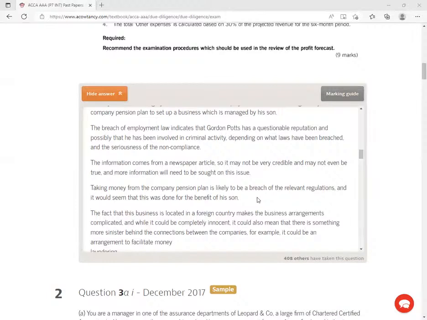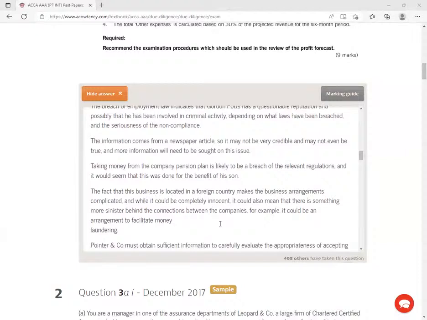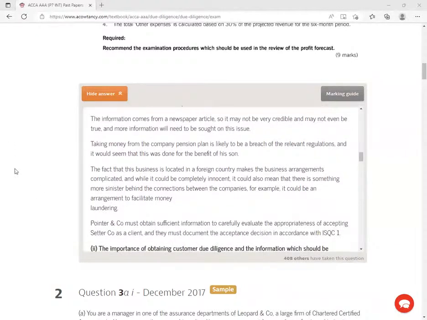The fact that this business is located in a foreign country makes the business arrangements complicated, and while it could be completely innocent, it could also mean that there is something more sinister behind the connections between the companies. For example, it could be an arrangement to facilitate money laundering. Of course, this is supported even by the fact that the company is based abroad. Why could he not invest in Kenya or in the country?